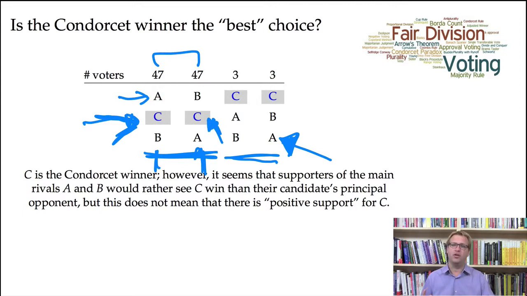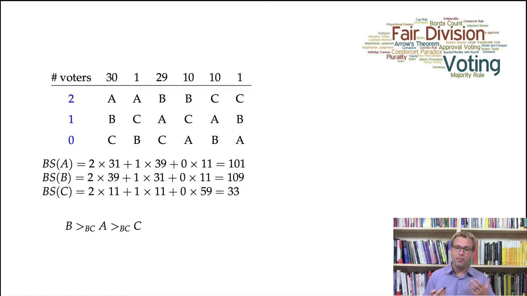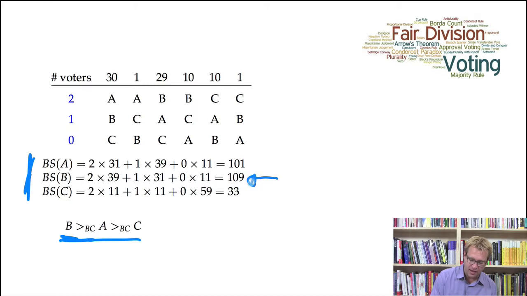So let's look at another example, and this will be a little bit more of a rigorous argument as to why we might not want to elect the Condorcet winner. This is a famous example from Condorcet. It's an example of 81 voters. And in this election, according to Borda, candidate B is declared the winner. So the Borda ranking is B above A above C. Here are the Borda scores for all of the candidates. We see that B gets the highest score.